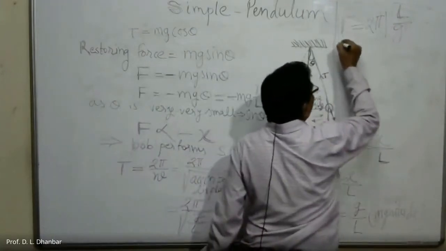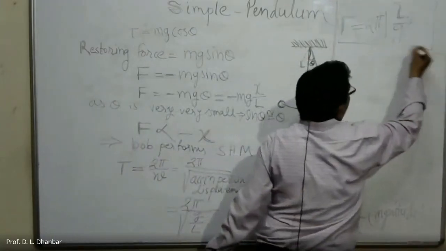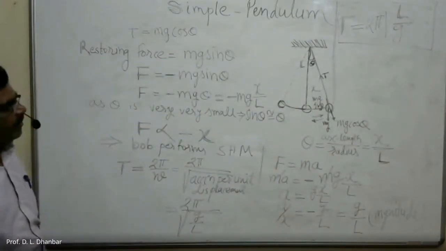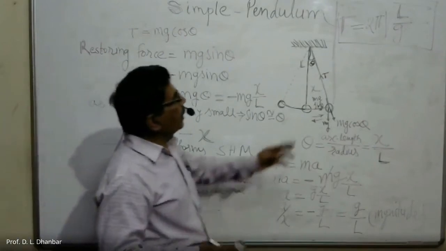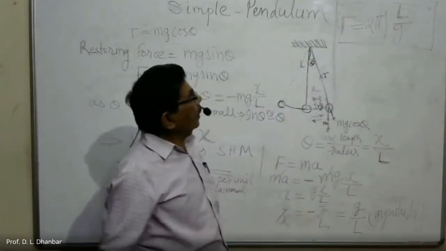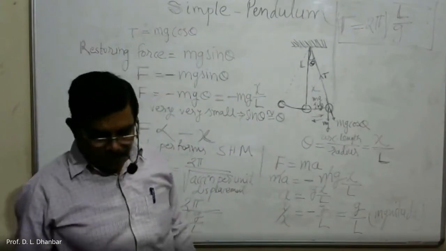So this is an equation for the time period of a simple pendulum, which is given by 2 pi into under root L upon g.